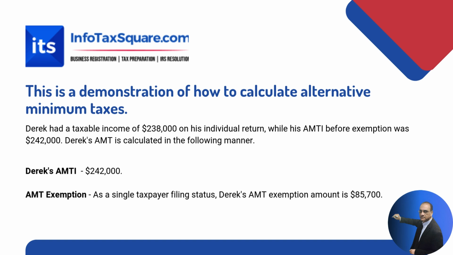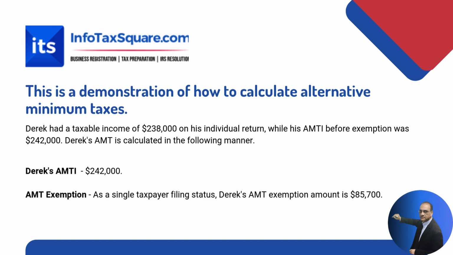Now I am going to explain it with an example. Derek has a taxable income of $238,000 on his individual return, while his AMTI before exemption was $242,000. Derek's AMT is calculated in the following manner.